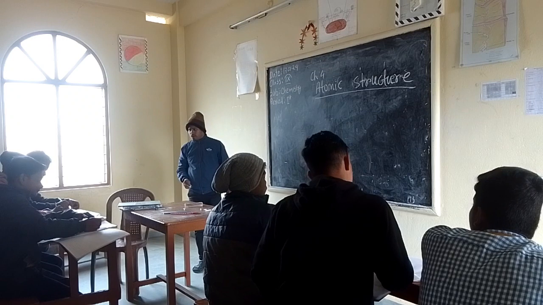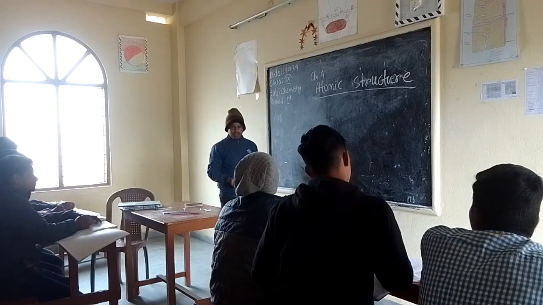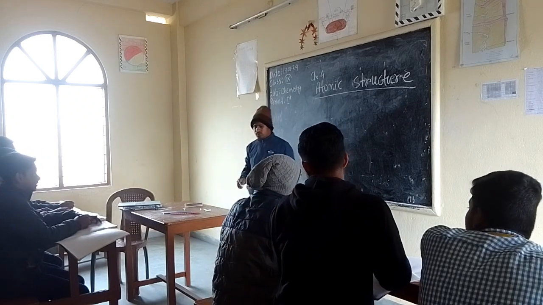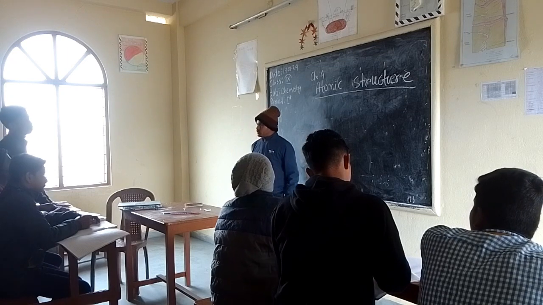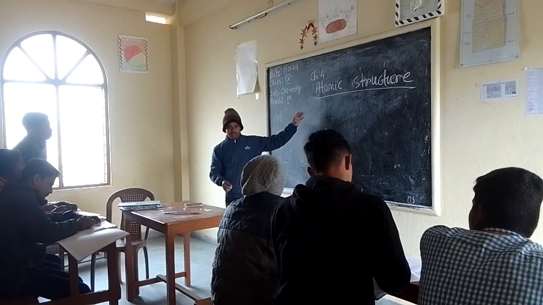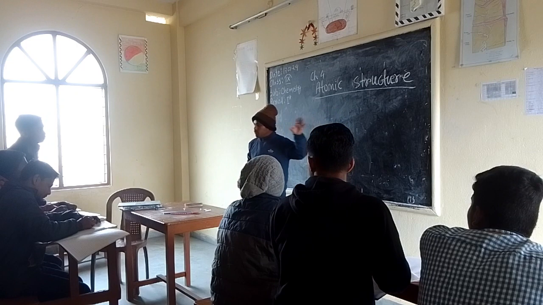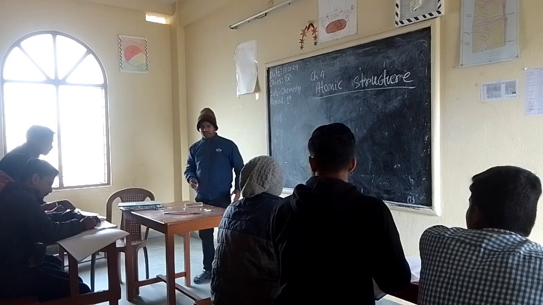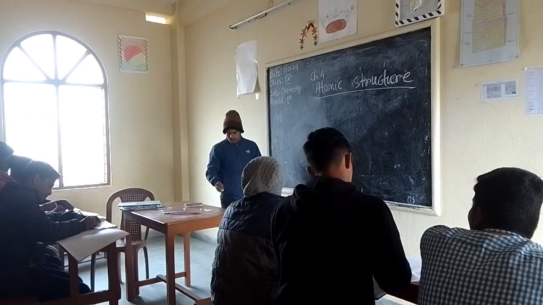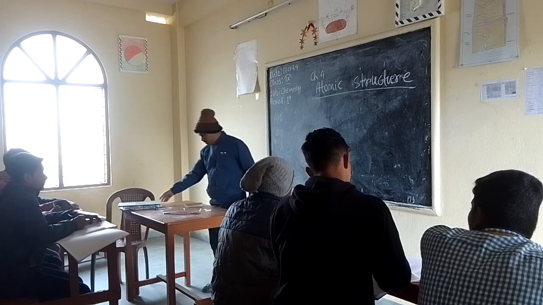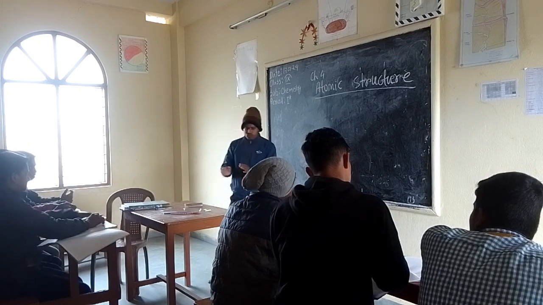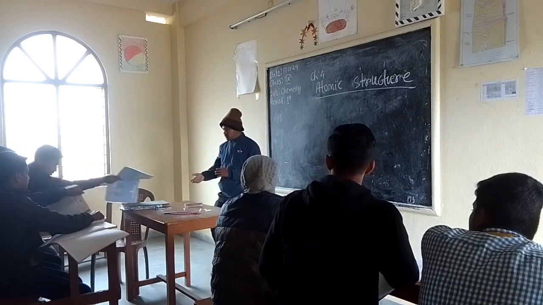And what is the Bengali meaning of atomic structure? Anyone can tell me? Atom means paramanu and structure means bottom. So paramanu bottom. Atomic structure. Okay, sit down. Very good. Okay, give me a book also. Textbook.